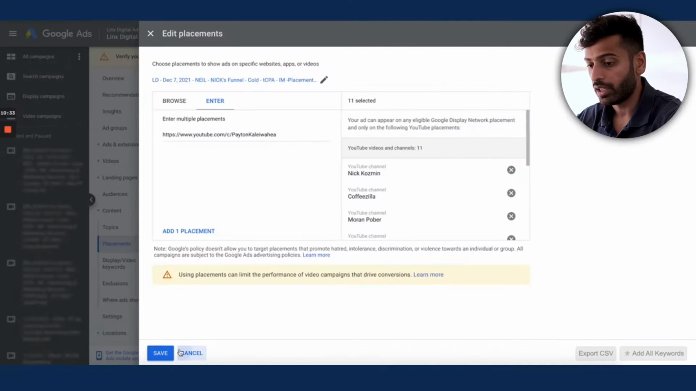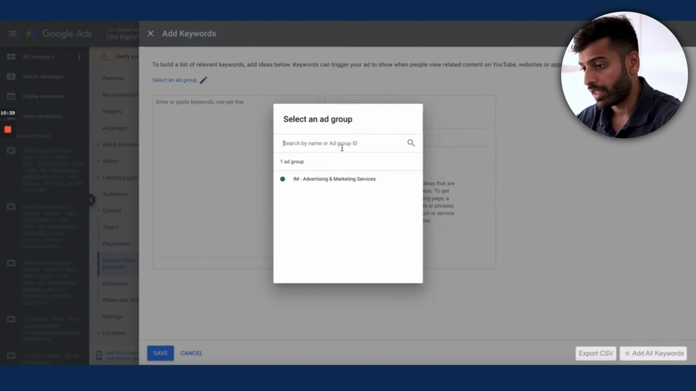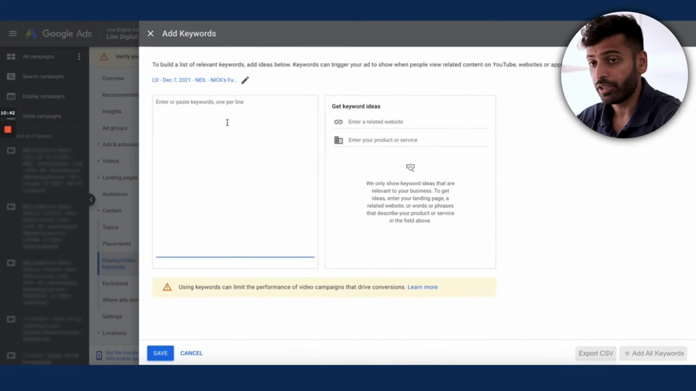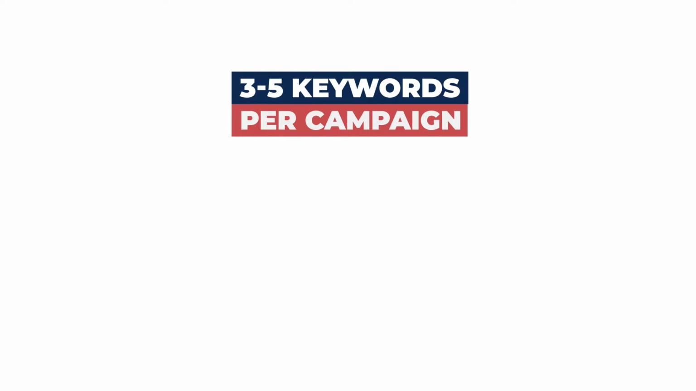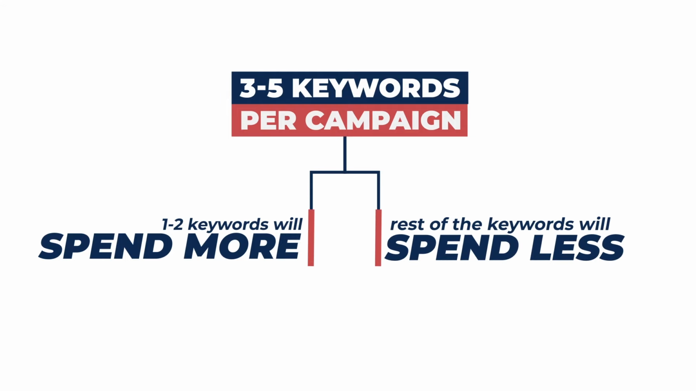Now, to give you an idea of how to set up keywords, what you do is you go in here to display and video keywords, you click in keywords, right? And you'll be able to put in your keywords. So typically the structure we recommend with keywords is 3 to 5 keywords per campaign, and usually you'll find like 1 or 2 of them will spend a lot and the other 2 may spend less, which is okay.